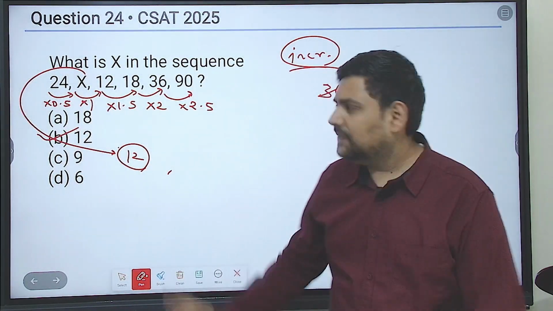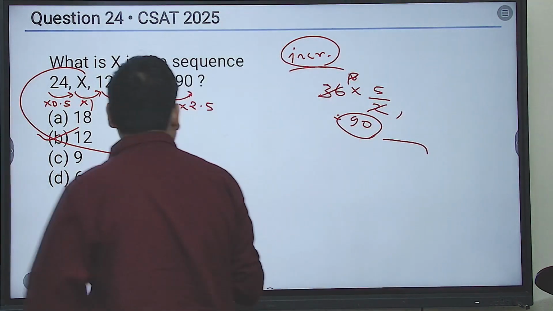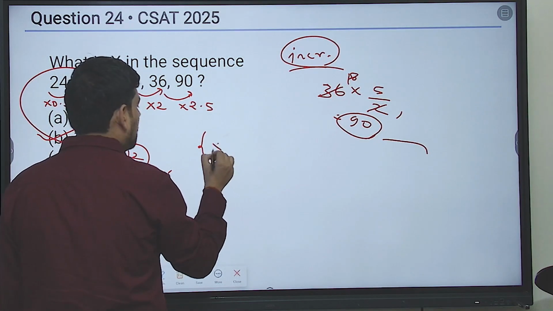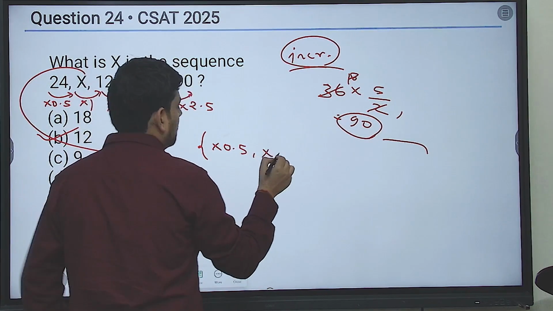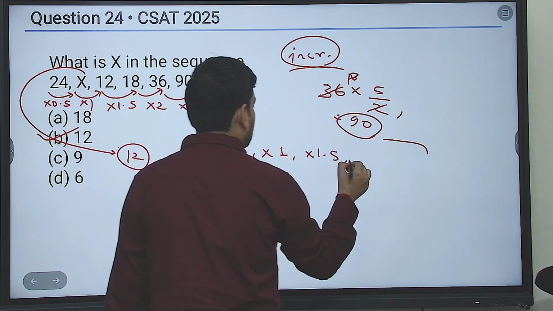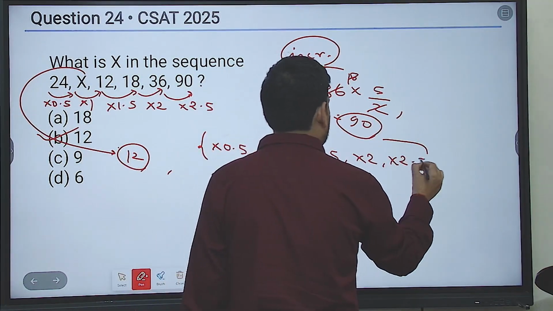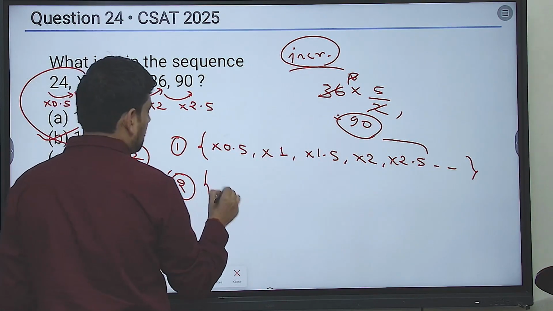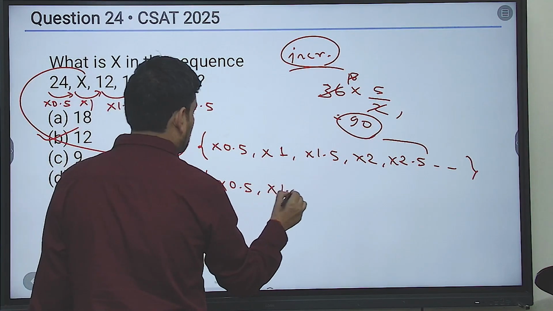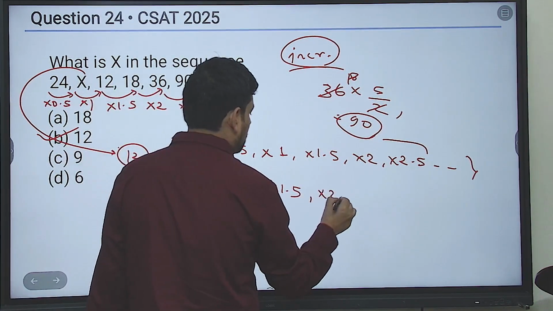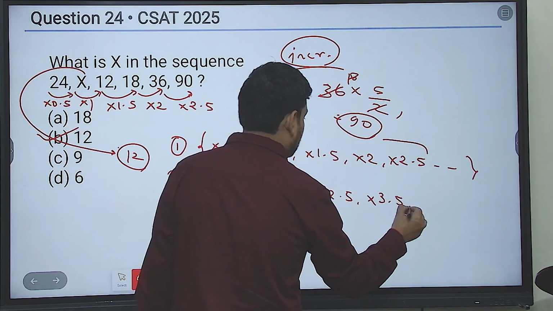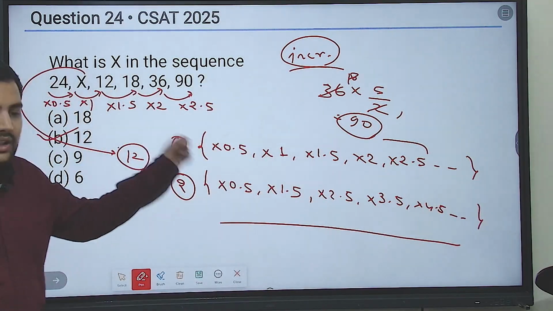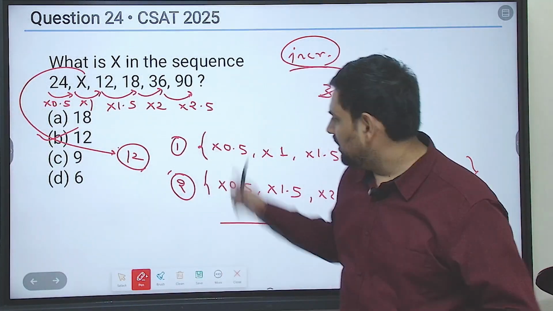Understood? Please remember these two series. They have repeated these series a number of times in UPSC, as you might have seen in all these PYQs. You please remember: multiplication by 0.5, multiplication by 1, multiplication by 1.5, multiplication by 2, multiplication by 2.5, goes on like this. This is the first series that you need to remember. Second series: into 1.5, into 0.5, into 1.5, into 2.5, into 3.5, into 4.5, goes on like this. These are the two series. Please remember them by heart. They have given this many times.